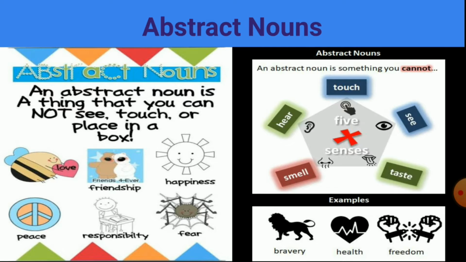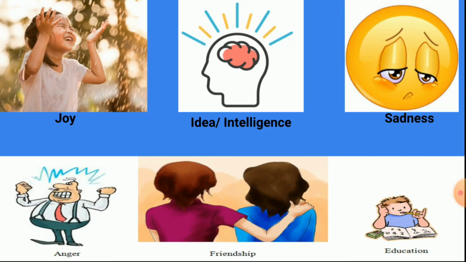For example, we cannot touch bravery. We cannot taste health. We cannot see freedom. We cannot smell fear. We cannot hear happiness. Such nouns are known as abstract nouns. Let us see more examples.